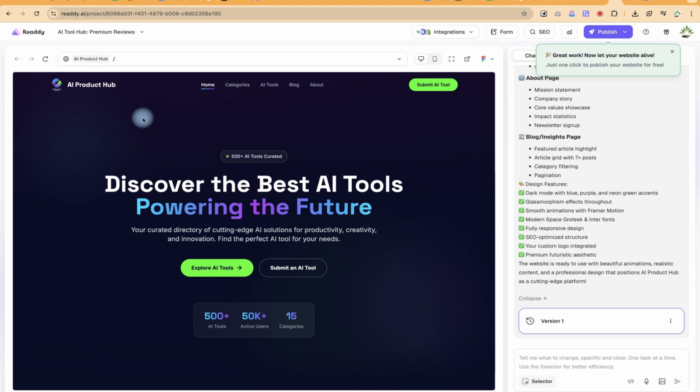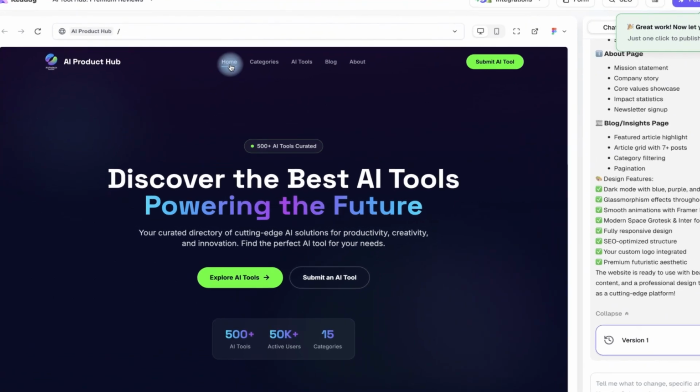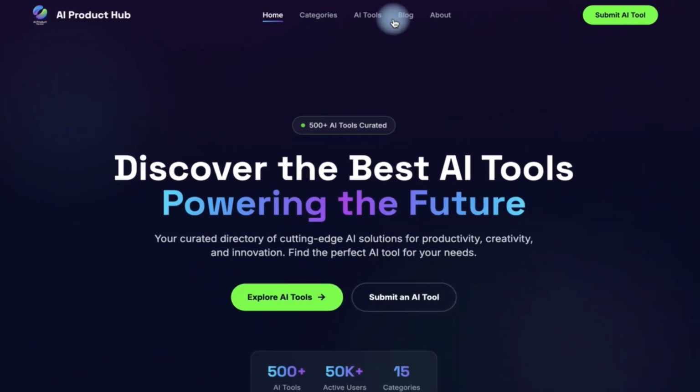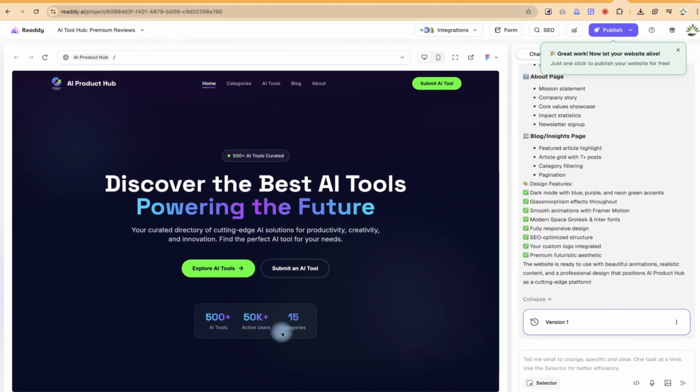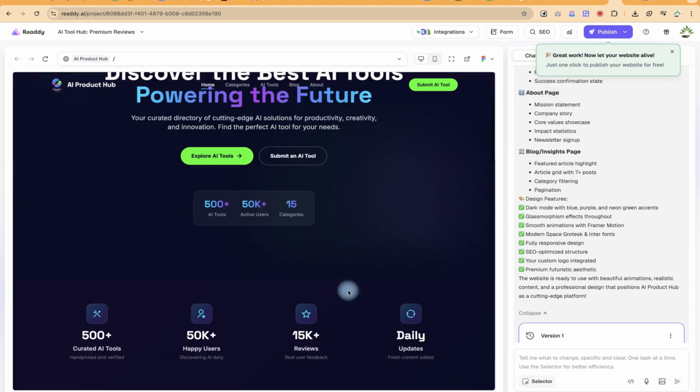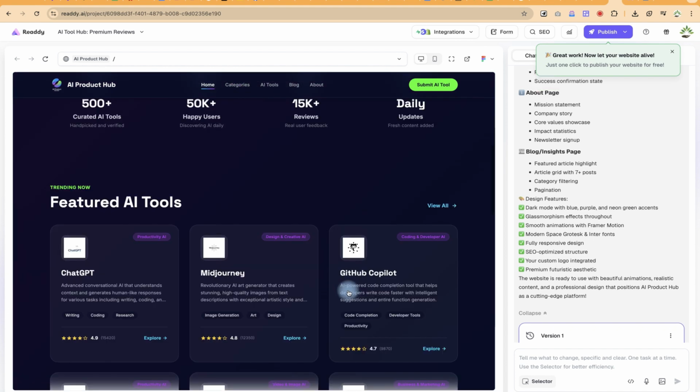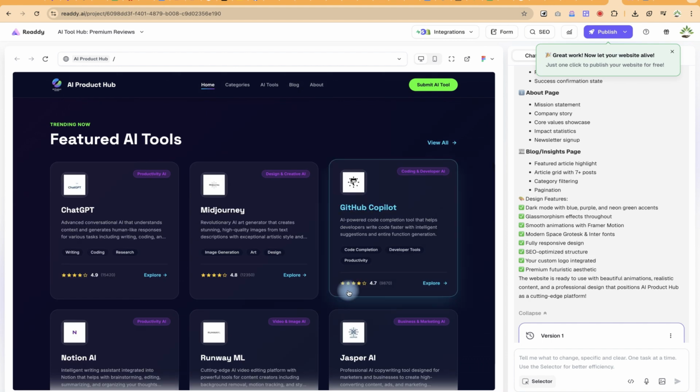Our AI Product Hub has been developed, and look at the homepage, category, AI tools, blog posts, and about page. You have the logo and everything. You can see the text and all of the sections. You can see this version 1, it has done all the work. So with just one click, you can publish this particular website. Take a look at the clarity, the arrangement of all the sections.